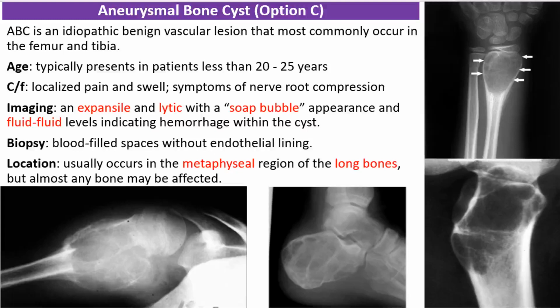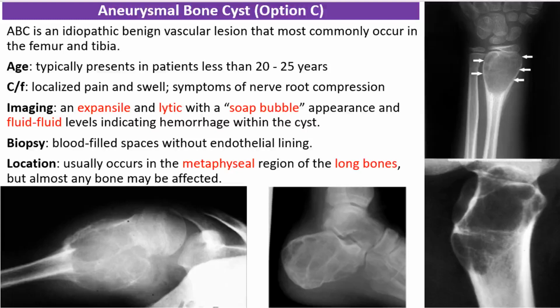Complications from ABCs include pathologic fractures, nerve compression syndrome, and in spinal cases, canal stenosis. ABCs consist of multiloculated blood-filled spaces separated by fibrous septa, and they are surrounded by a thin reactive bone formation rich in multinucleated osteoclast-like giant cells.